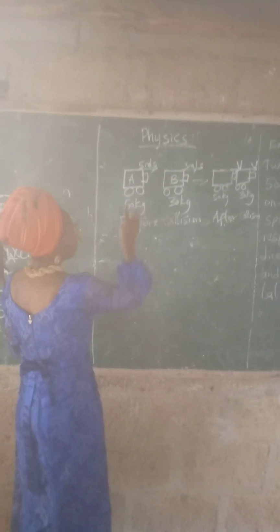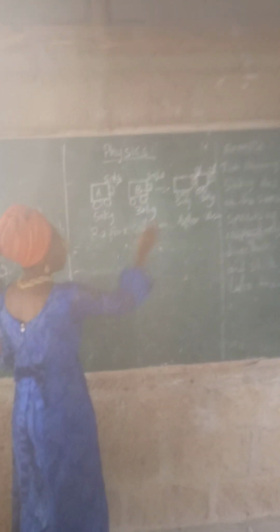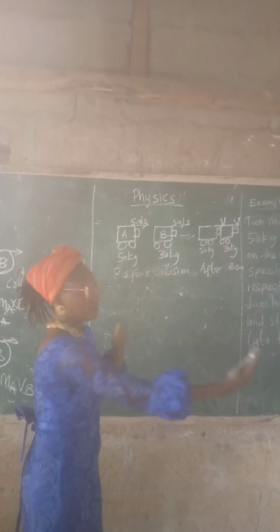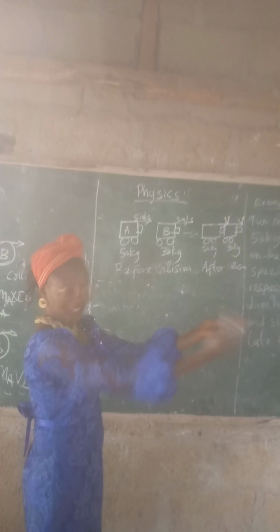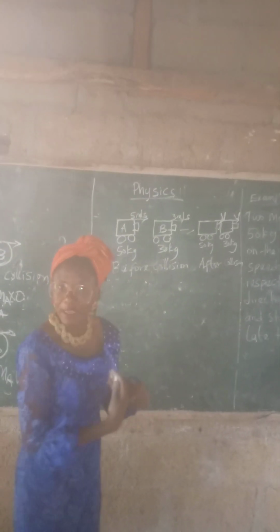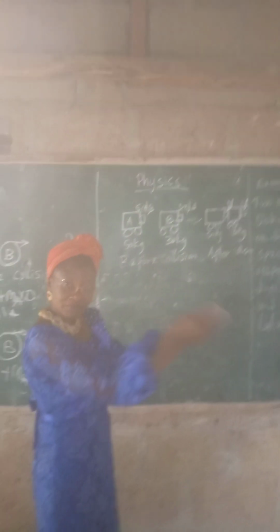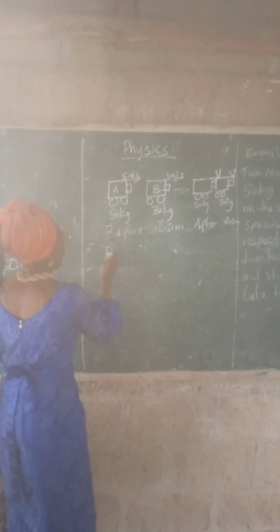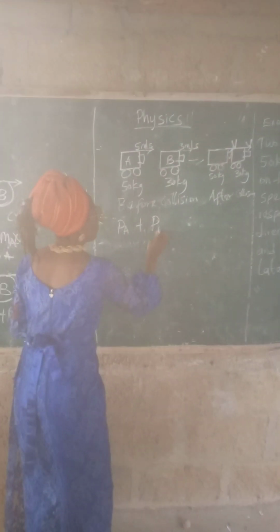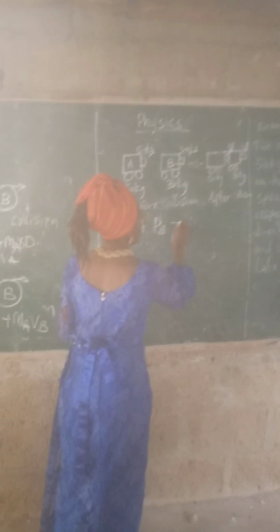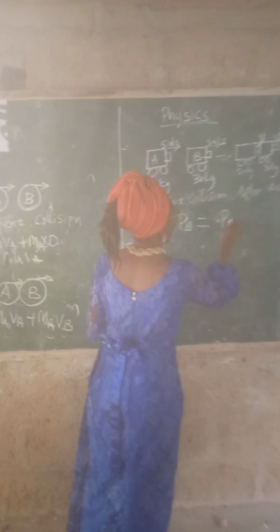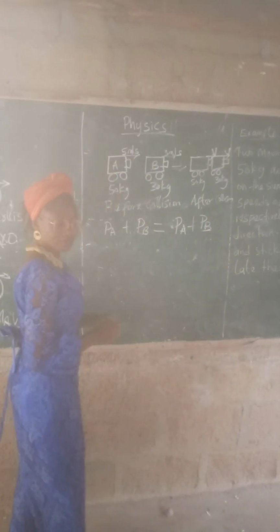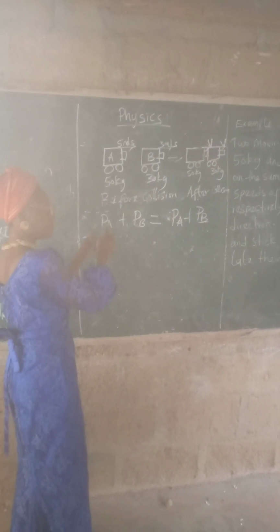Since they are moving in the same direction, we are going to have a positive here. Suppose they are moving facing each other, face to face, of course it's going to be a minus. But since they are moving in the same direction, we are going to have a plus. So it means the momentum of A plus the momentum of B is equal to the momentum of A after collision plus the momentum of B after collision.